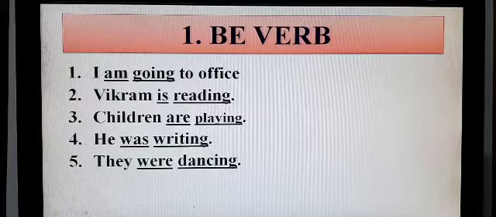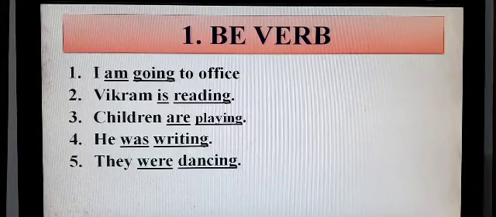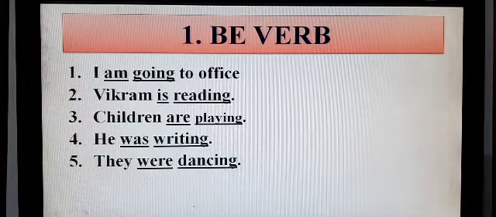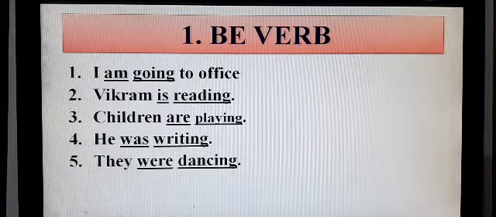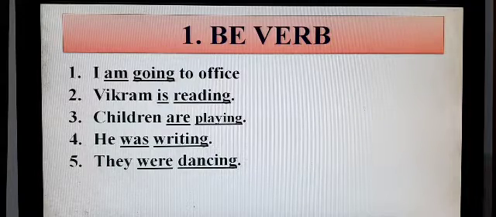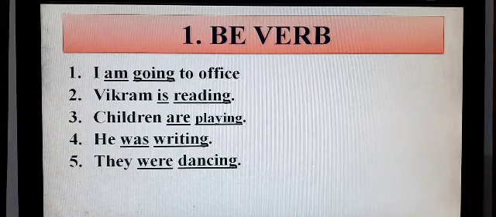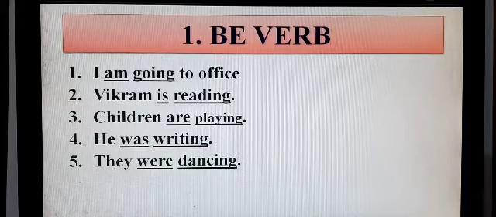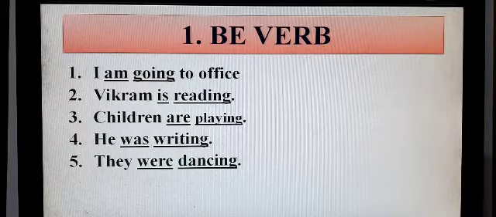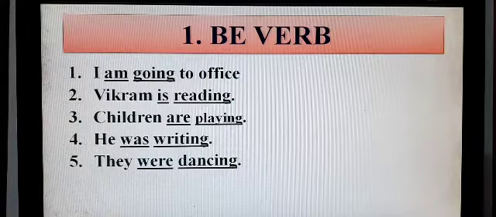If I say children are playing, again playing is an action verb and the main verb, but are is the example of auxiliary verb. If I say he was writing, here writing is an example of action verb. This is the main verb in this sentence and was is the example of auxiliary verb.